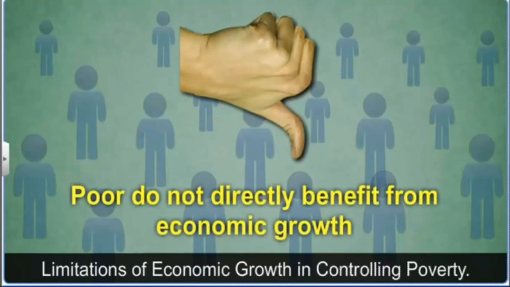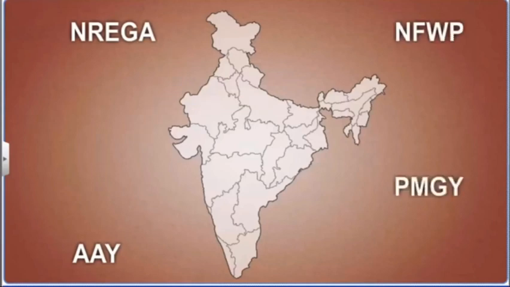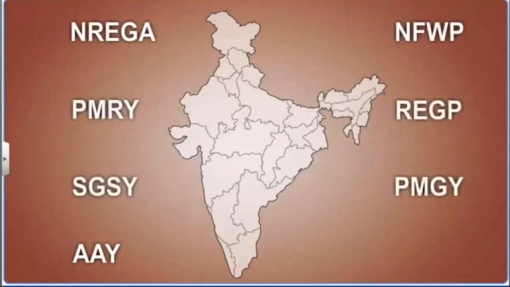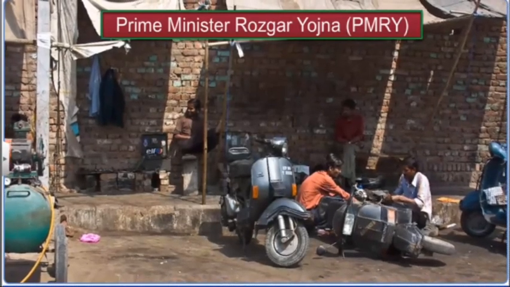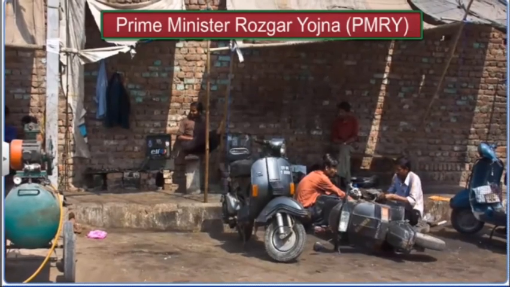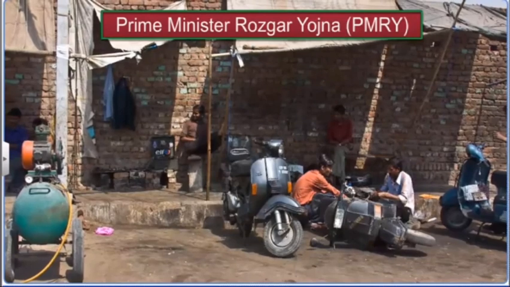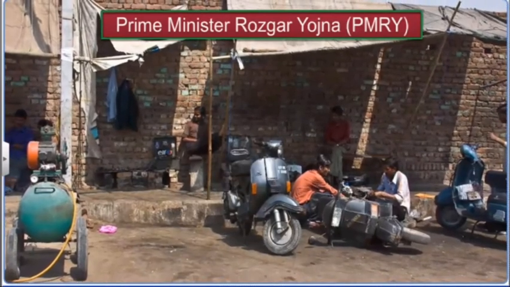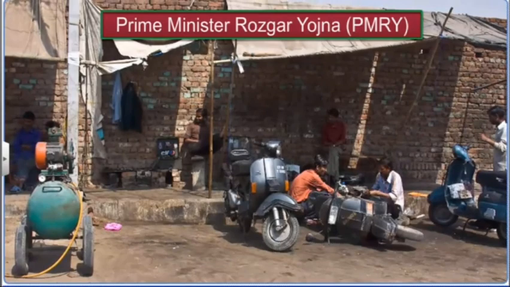Children, the Government of India has launched several anti-poverty programs for specific groups of people. Let us learn more about some of them. Children, the Prime Minister Rozgar Yojana was launched in 1993 to create self-employment for educated, unemployed youth in rural areas and small towns. This program encouraged them to open small industries and businesses.